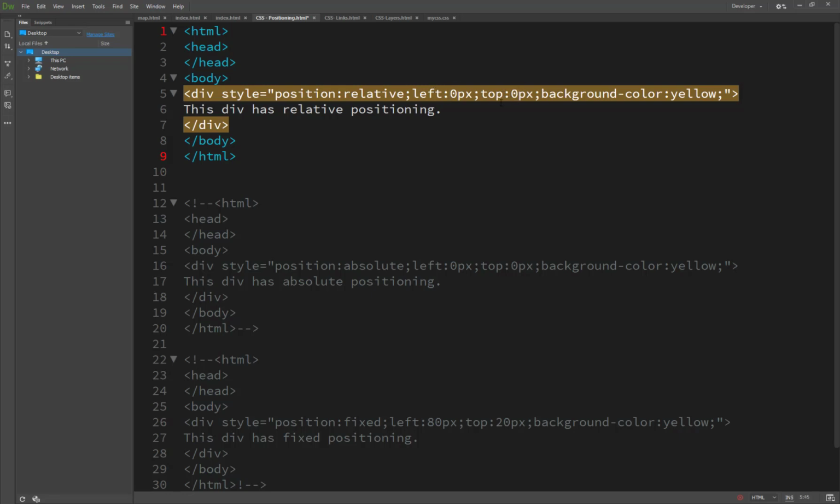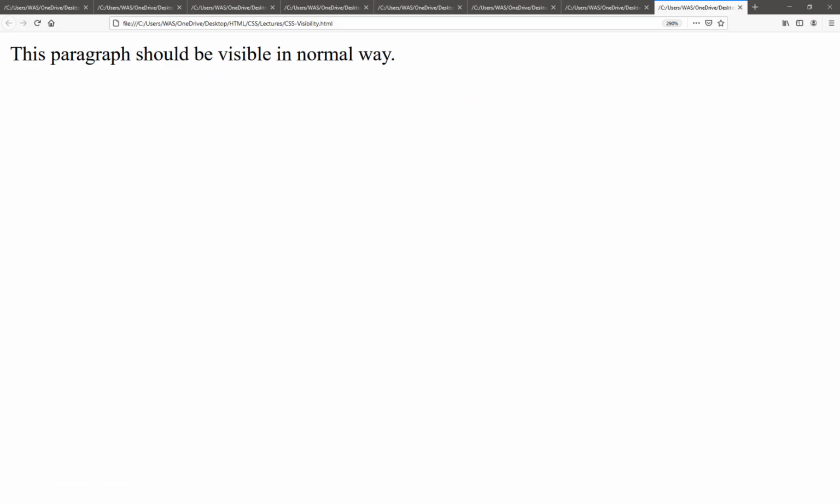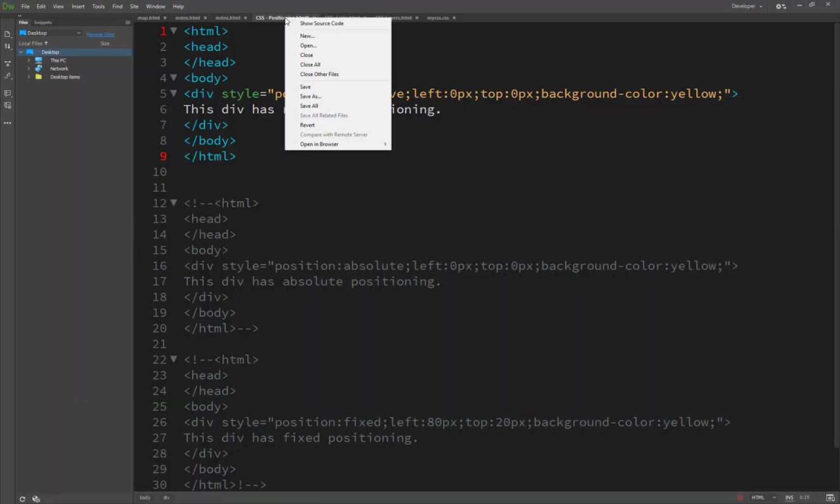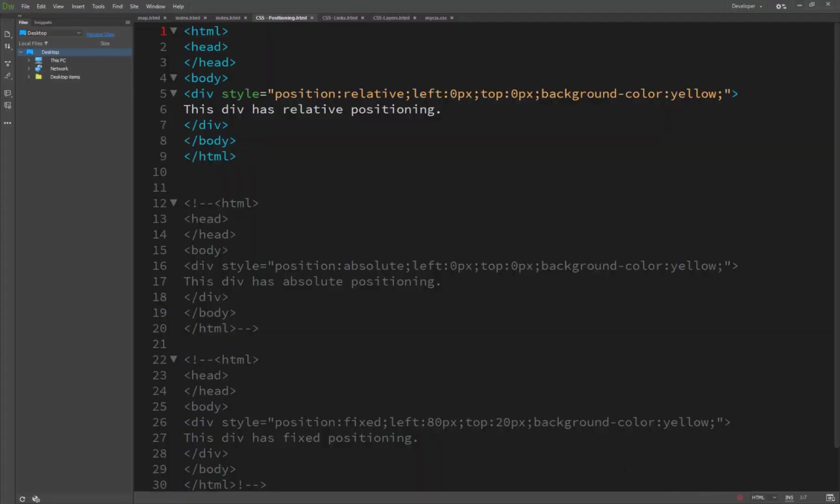Now let's see the result of this div with relative positioning. I just save it and go to the browser. This example is a div that has a relative positioning.